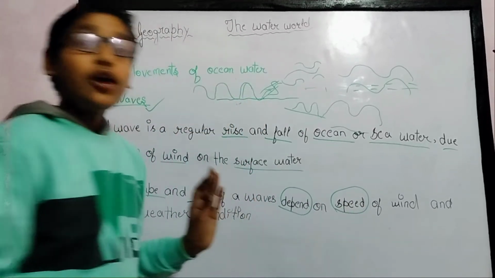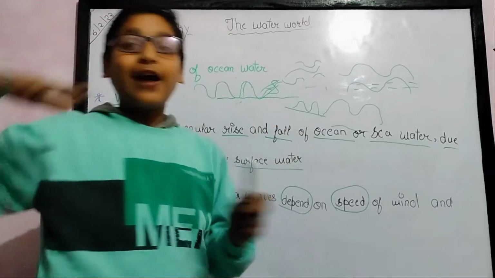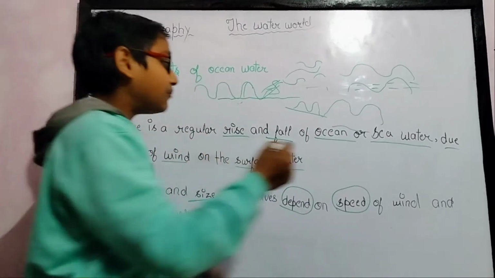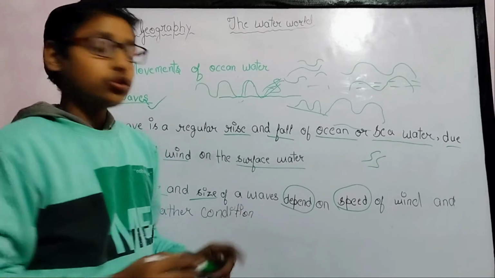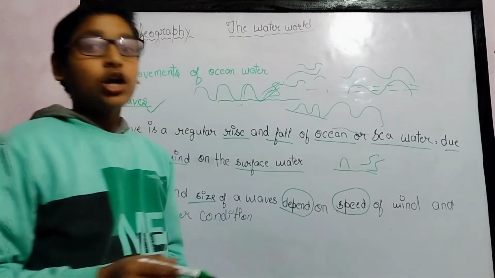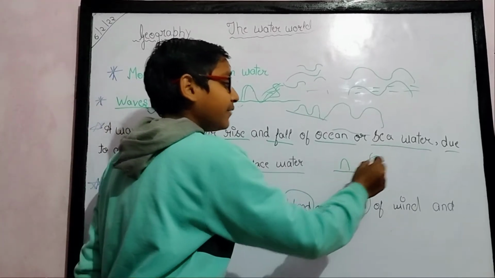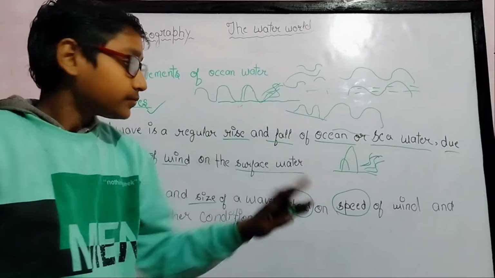The higher the speed of the wind, the higher the wave will rise. Suppose the wind is blowing very slowly, then the wave will also be very small, and the water will not rise much. If the wind is very fast, the water will rise highly.